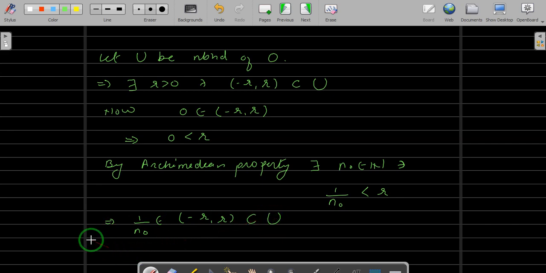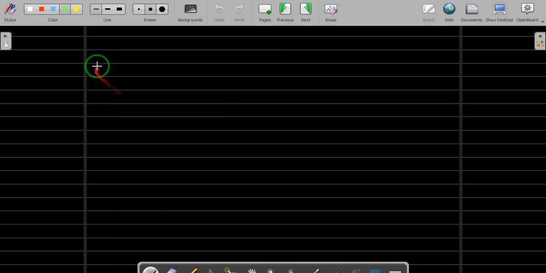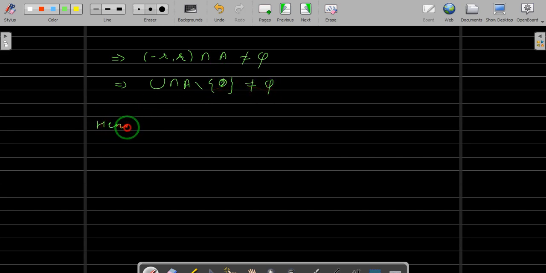Okay, hence minus r comma r intersection with A is non-empty, and if this is contained inside u and this is non-empty, it implies u intersection A is non-empty, and even if you remove that singleton 0, still it will be non-empty, because that point is 1 upon n naught, which cannot be equal to 0. Hence 0 is a limit point